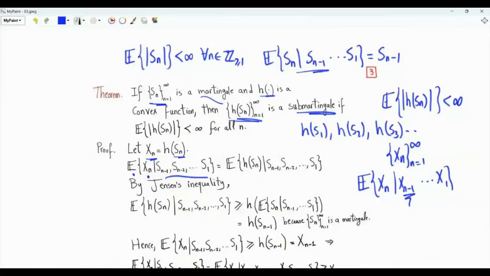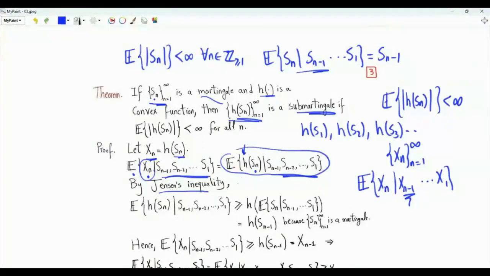The reason for doing this is that we need to exploit the given information that the S sequence is a martingale. The conditional expectation of Xn given the random variables from S1 to Sn minus 1 is equal to the conditional expectation of the convex function h applied to Sn given the random variables from S1 to Sn minus 1. Because h is a convex function, we can apply Jensen's inequality.